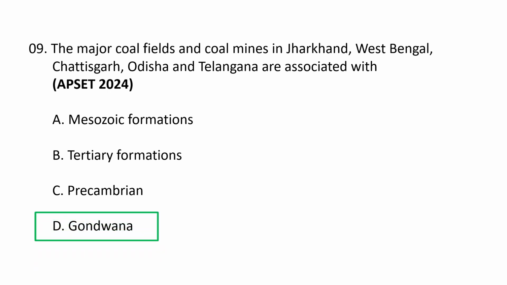Gondwana. The major coal fields and mines in Jharkhand, West Bengal, Chhattisgarh, Odisha, and Telangana are predominantly associated with the Gondwana system, which holds nearly all of India's coal reserves, consisting primarily of bituminous coal, which is used for industrial and power generation purposes. Key Gondwana coal fields in these regions include the Damodar Valley, that is, Jharia, Raniganj, and Bokaro, and the Godavari and the Mahanadi valleys. It includes Korba and Talchir, and the Singareni fields in Telangana. So the correct option is D.